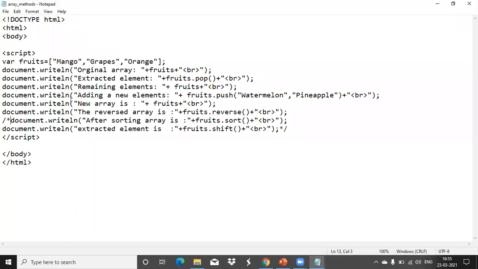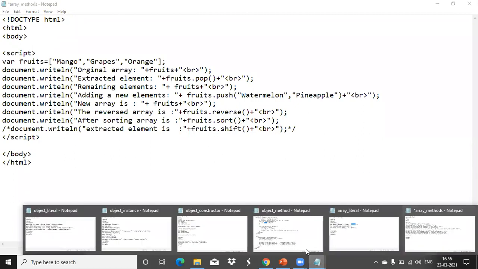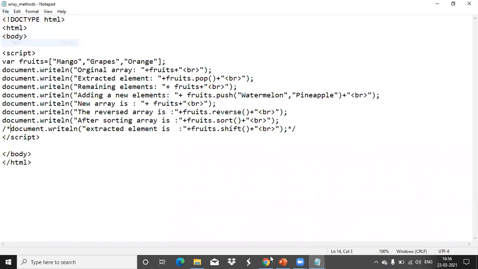Okay. Now after this, the operation we are doing is sorting. So sorting is what? Arranging the elements in ascending order or in descending order. Here it will always prefer ascending order first, sort function. Save it. Select this. So alphabetical order it got arranged because all these elements are in string format. If you have a number array, then also you can use the sort function. Then also the ascending order it will show. Okay, clear? This is the sort function.